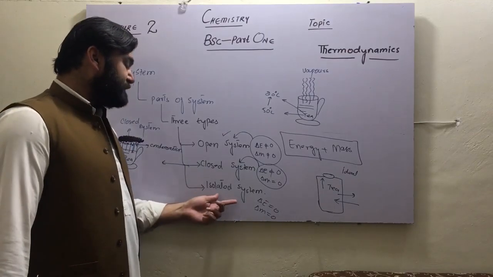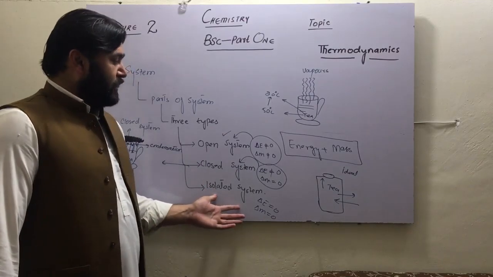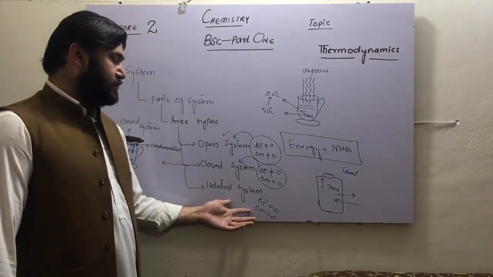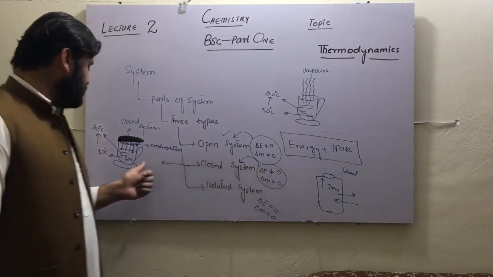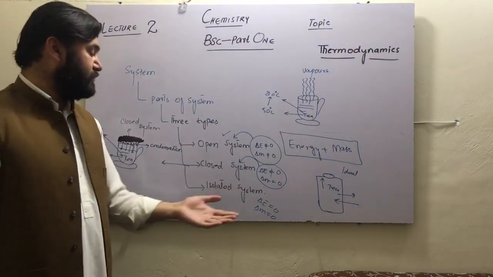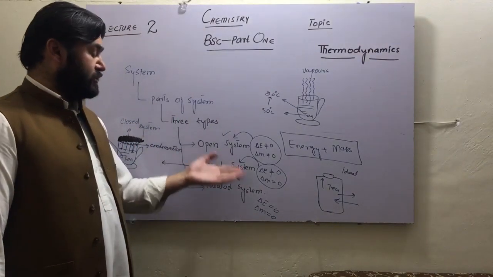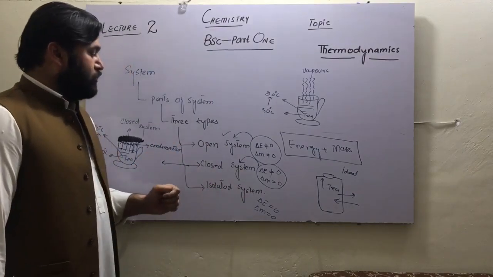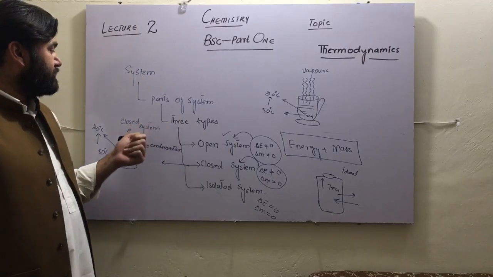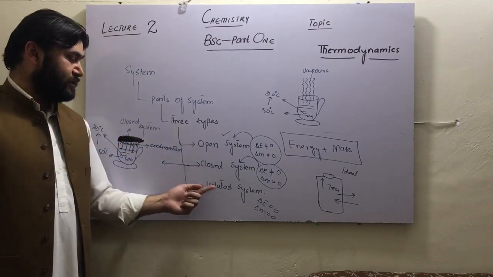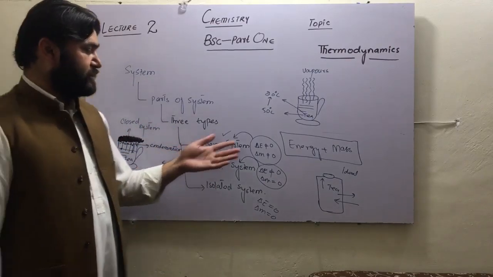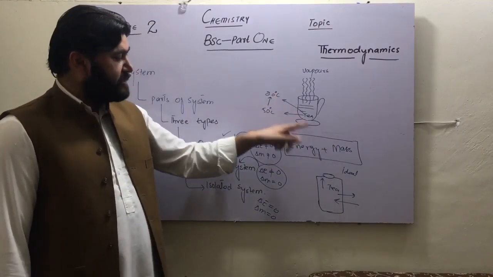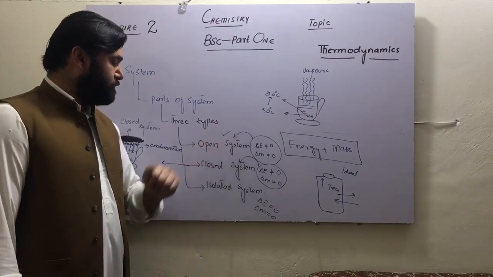An isolated system is a type of system in which loss of energy and loss of mass are not happening. If we place tea at 50 in it and it remains the same after a couple of days, a couple of months, a couple of years, with the same temperature, that will be called an isolated system. It is very difficult, but these are the three systems we are going to discuss: open system, closed system, and isolated system. An open system is whenever there is a change in energy and mass.